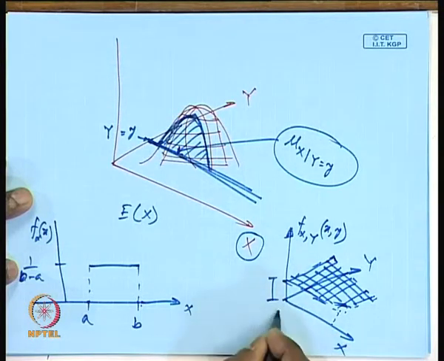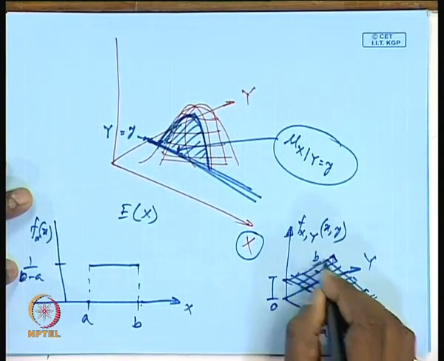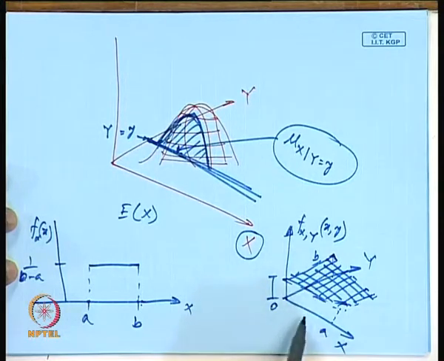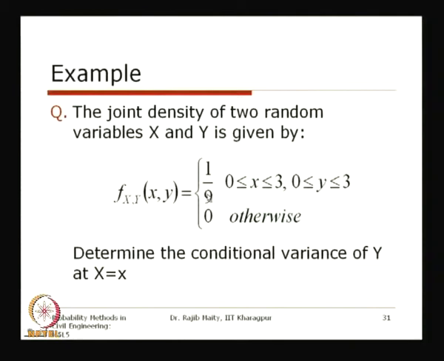It is not necessary to start with the origin, this can start from anywhere. For example, the way the figure is drawn, the x range is 0 to a, and y is 0 to b. So, over this entire rectangle, one side is a, another side is b, and the surface is uniform. In many cases we can come across this type of situation where the distribution is uniform. So, f x y is equal to 1 by 9 for the range 0 to 3 and 0 to 3 for both x and y. Determine the conditional variance of y at x equals x.